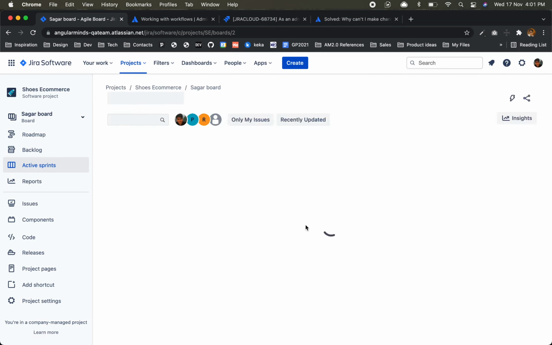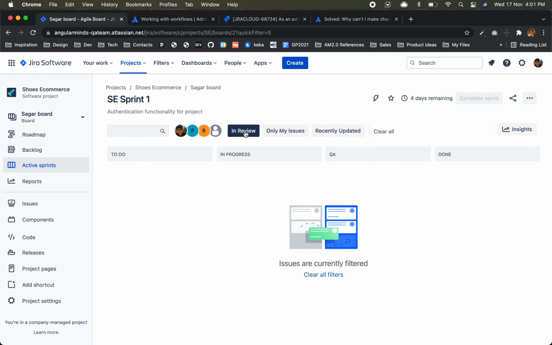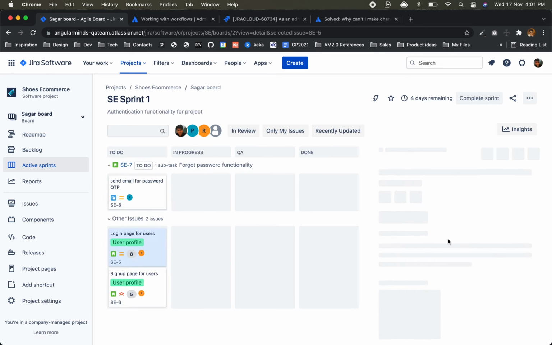Back to board. Now Sagar's board is different. It's not the same. I have this extra column. Also I have this in review filter. Right now there isn't any issue with that status.